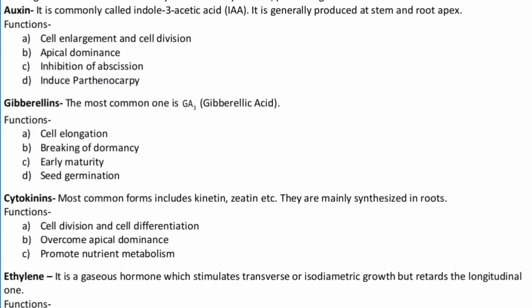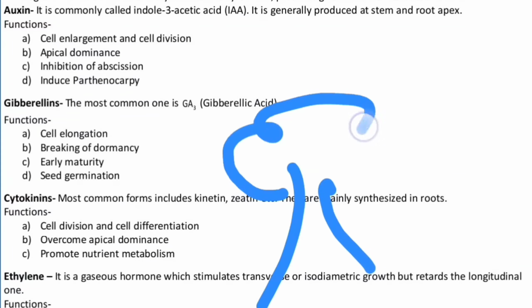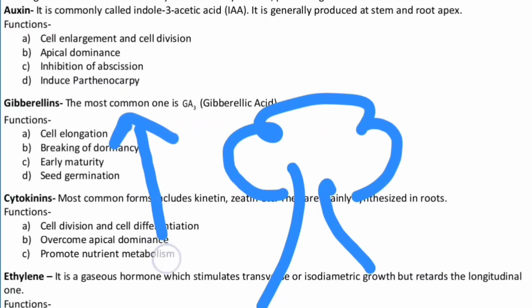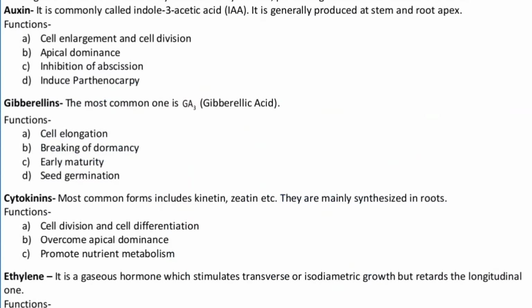It is commonly called indole 3 acetic acid, or IAA. It is generally produced at the stem and root apex, and it is responsible for cell enlargement and cell division. It is responsible for apical dominance. Please do remember, if this is the plant, the auxin will be working in this fashion. It is responsible for apex elongation, and for the inhibition of abscission as well.